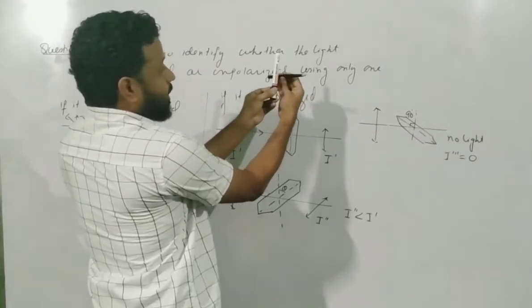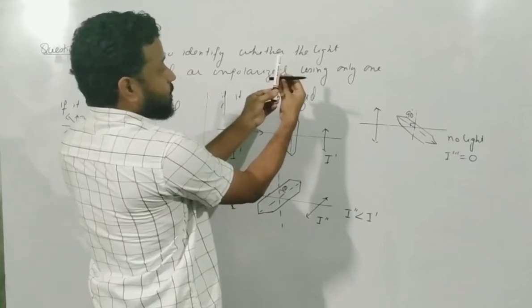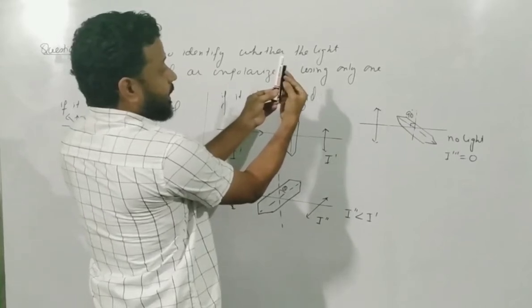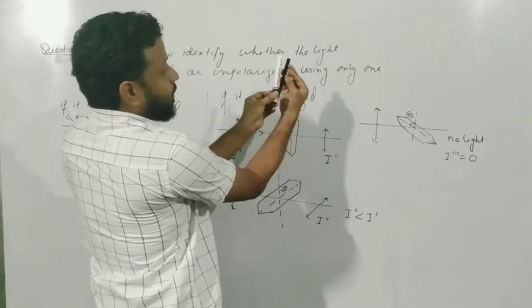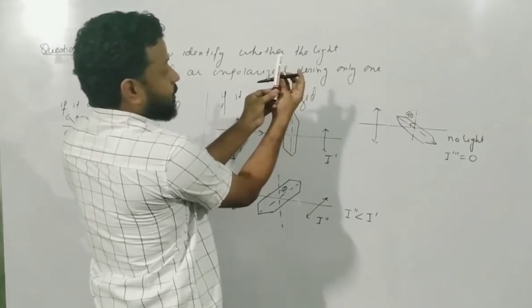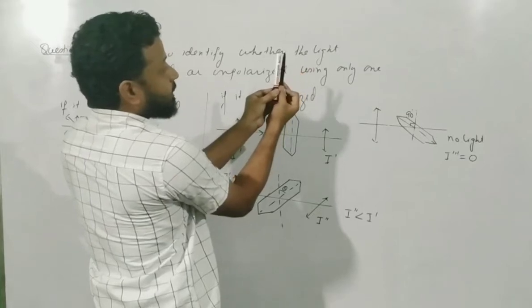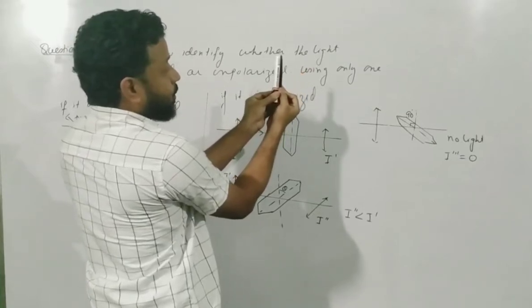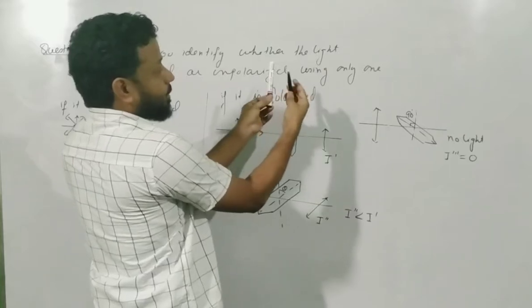So from 0 to 90, intensity decreases from maximum to 0. From 90 to 180, it increases from 0 to maximum. From 180 to 270, again it decreases from maximum to 0. And from 270 to 360, it again goes from 0 to maximum. Okay, this is what happens when you rotate.